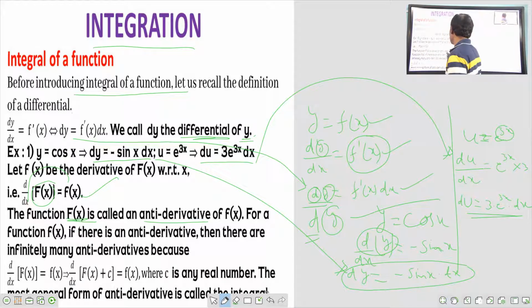Antiderivative means the negative of the derivative. Anti means negative here. That's why we call it an antiderivative. Antiderivative is nothing but integration only. Antiderivative means integration only.